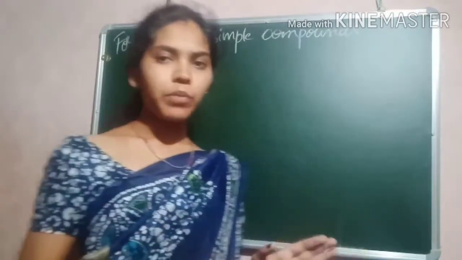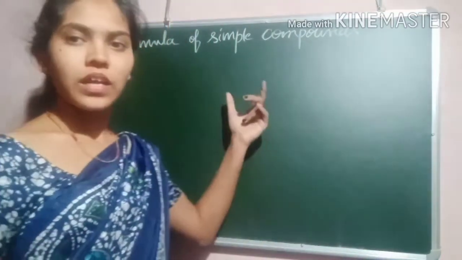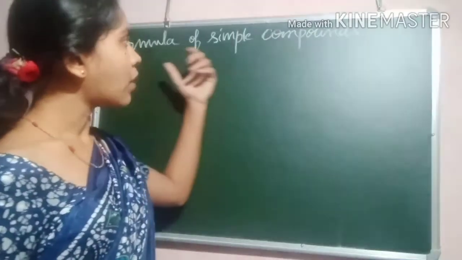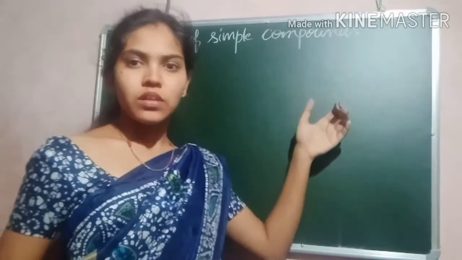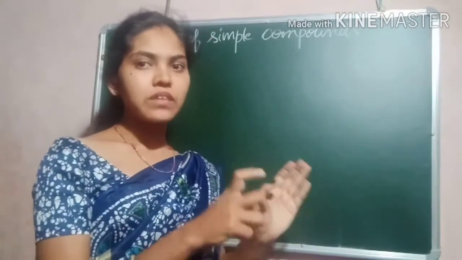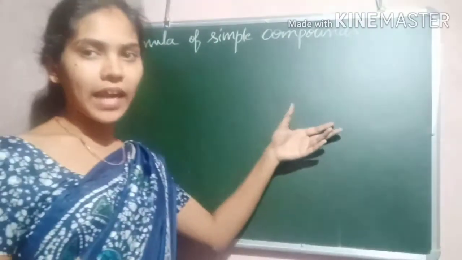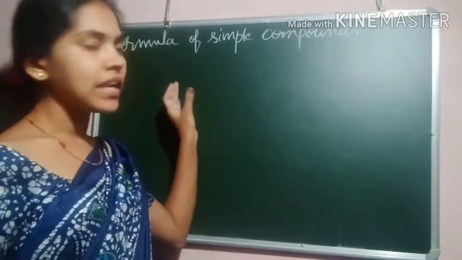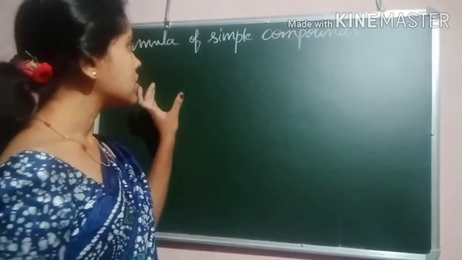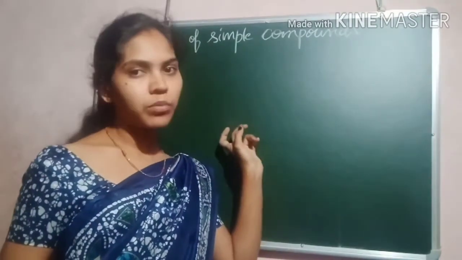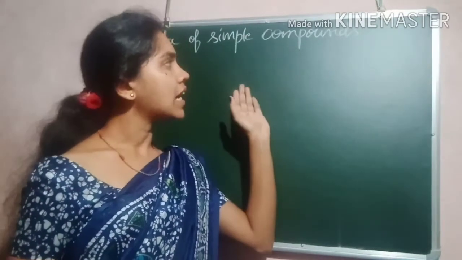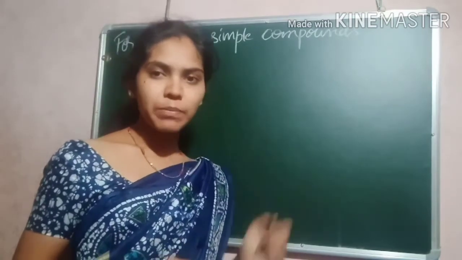Now let us discuss how to write the formula of simple compounds. The compounds which are made up of two different atoms are known as binary compounds. Now let us see how to write the chemical formula of simple compounds.